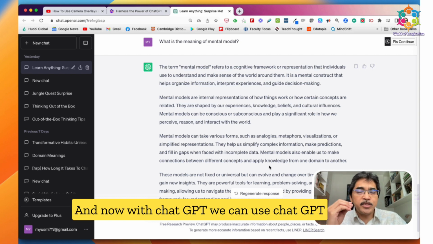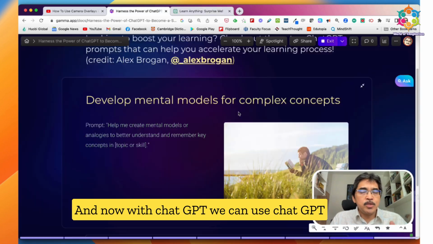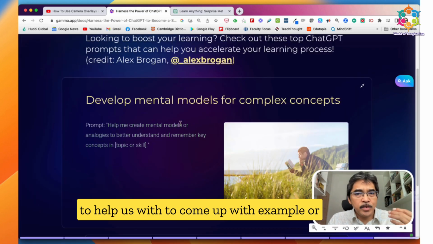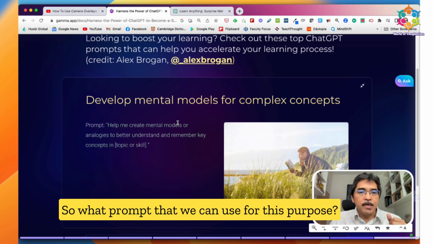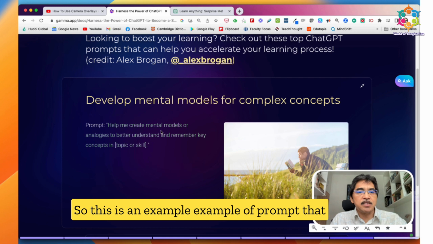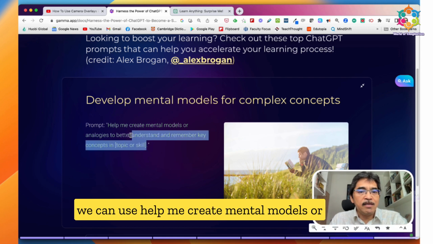And now with ChatGPT, we can use ChatGPT to help us come up with examples or metaphors or analogies, which is a mental model. So, what prompt can we use for this purpose? This is an example of a prompt that we can use.